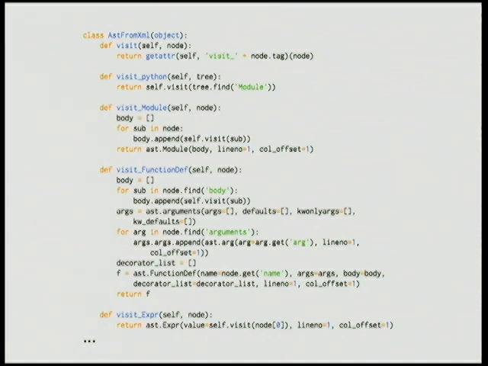It's fairly straightforward. There's some things I kind of fudge here, like the line number and the column offset, which I probably could have set if I spent a bit more time poking around ElementTree, but that's not the interesting part of this. Okay, so that's fun.